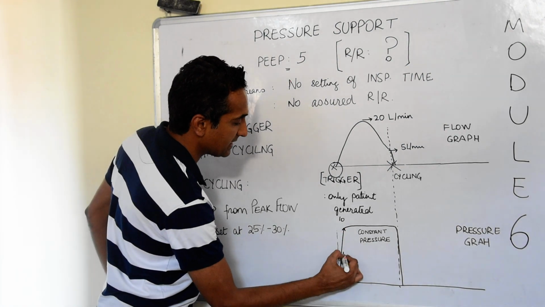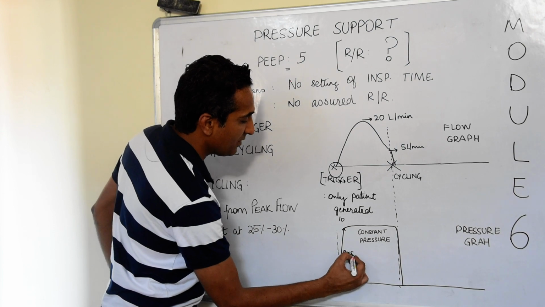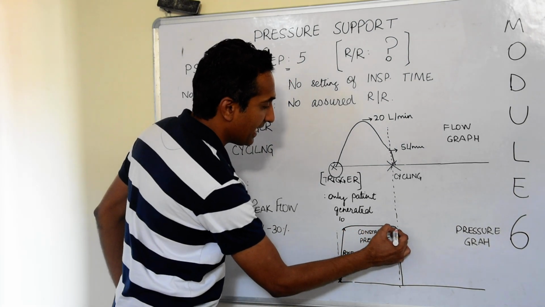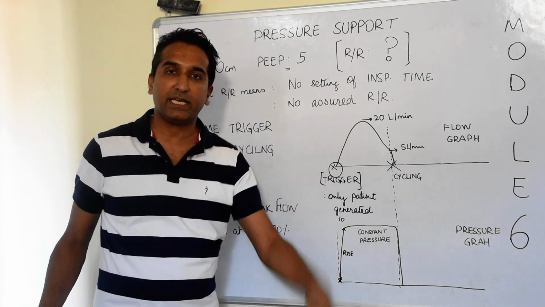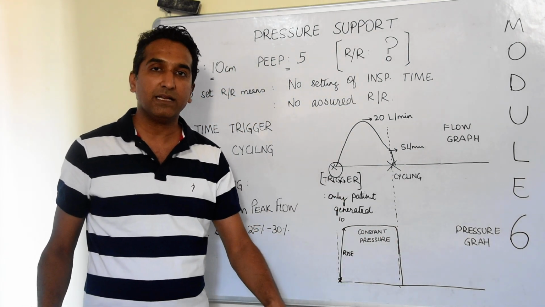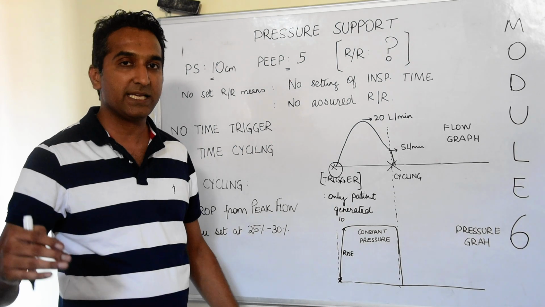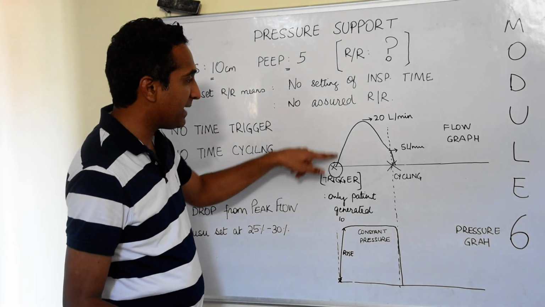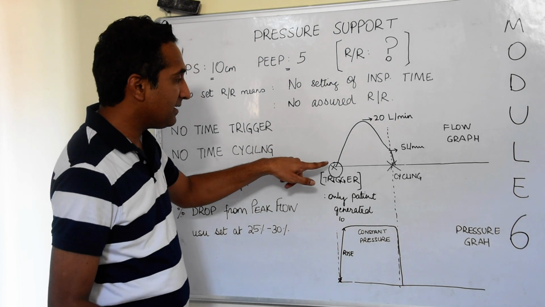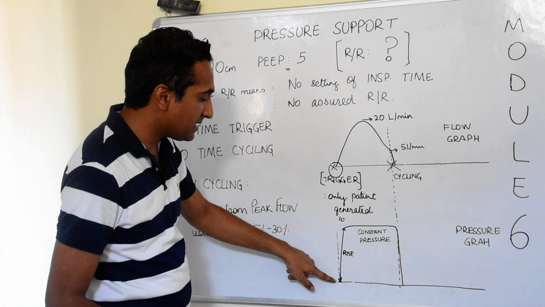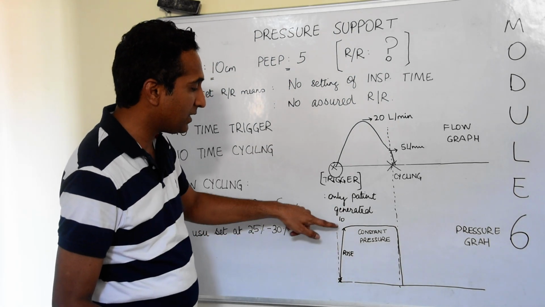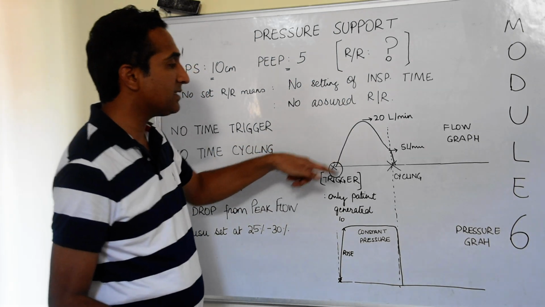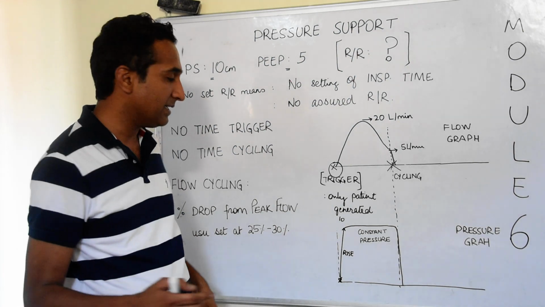This is known as a rise time, and then it remains constant all throughout the inspiration, and at the end of the inspiration it again falls back to the PEEP level and then again rises with the next inspiration. The inspiration we know can be triggered only by the patient, and since there is a tremendous change in pressure from the beginning to the peak, there is a tremendous amount of flow, which is again a decelerating pattern.